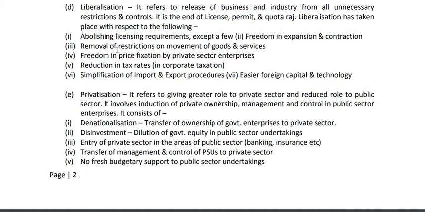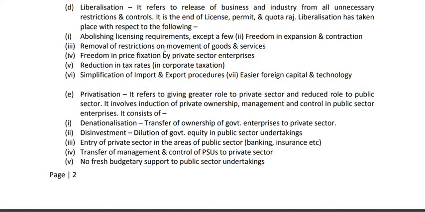Number 1, abolishing licensing requirements except a few. That means licensing of industries was removed except for a few industries. Except for a few industries, most of the industries were made free. Without license they could start production. Number 2, freedom in expansion and contraction. That means any business enterprise, any industrial undertaking can expand its activities or contract its activities. Expansion means increase, contraction means decrease.